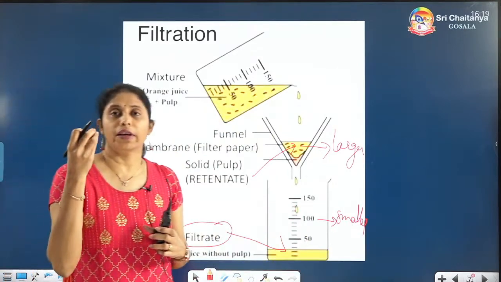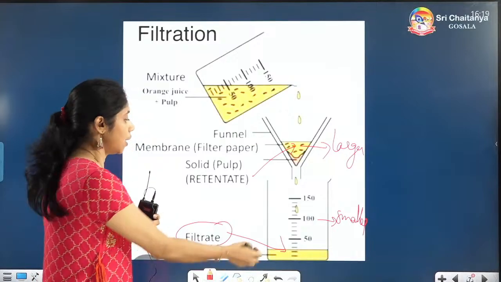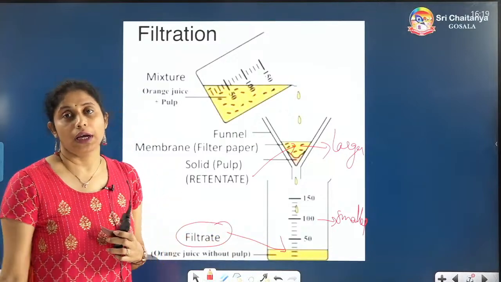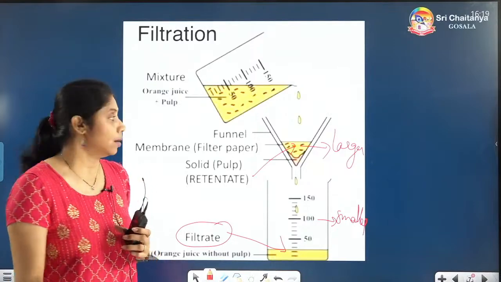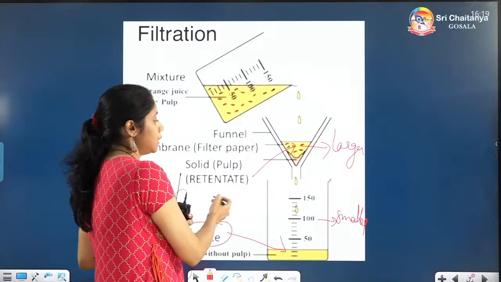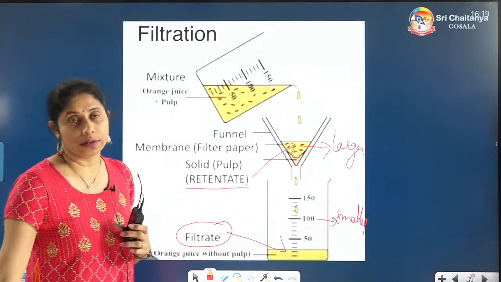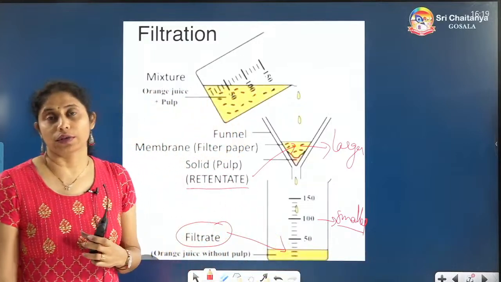If they are very small and soluble in the acid, they will be filtered out and be present in the filtrate. If they are very large and cannot be filtered, all of them will be in the retentate portion. So retentate has the larger molecules, and filtrate has the smaller molecules.